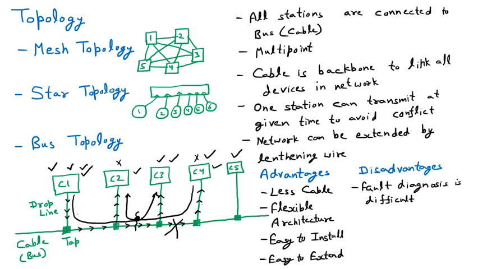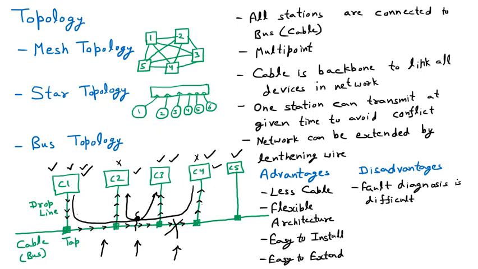But both computers are not aware whether the fault is at this place, or this place, or this place, because anywhere the wire is broken, they are not going to send the data. So we have to check all the computers and check which wire is not working, where the cable is broken. That's why fault diagnosis is very difficult. It is not an easy way to simply find out the fault.